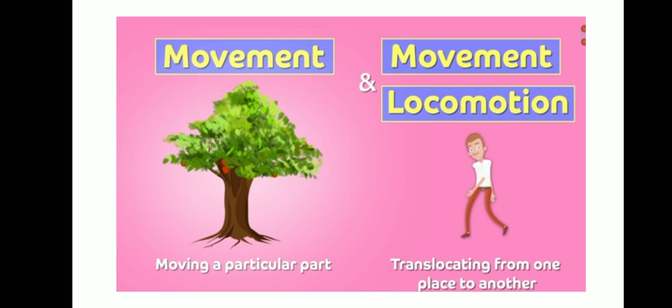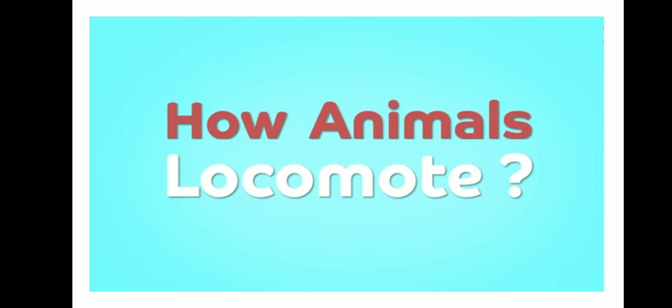But it's completely different for animals. They move and also undergo locomotion in search of water, shelter, food, etc. We move, isn't it? Okay, so that's the difference between movement and locomotion.